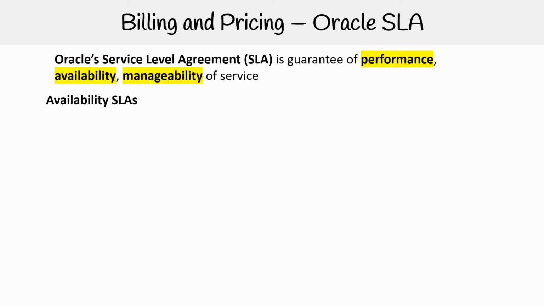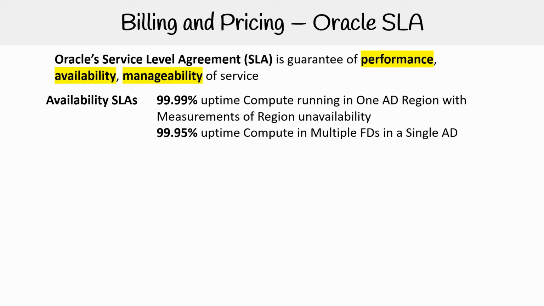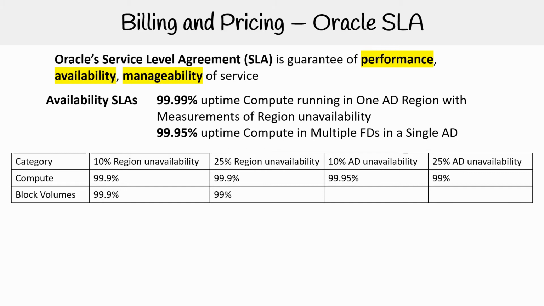So for the availability SLA, you have a 99.99% uptime for compute running in one AD region, with measurements of region unavailability. We get 99.95% uptime for compute in multiple FDs. Those are fault domains in a single AD, availability domain. And so for the availability, when we're looking at compute, notice it says 10 and 25, 10 and 25. That is the SLA breach. I'm not exactly sure what it means, but you need to know the numbers at least at face value for the exam.